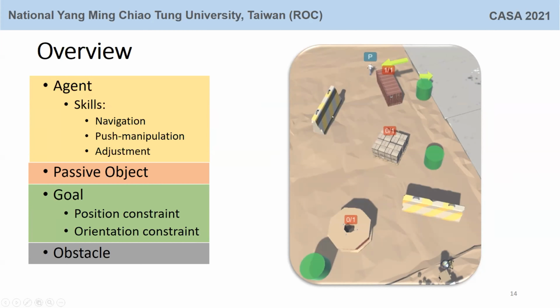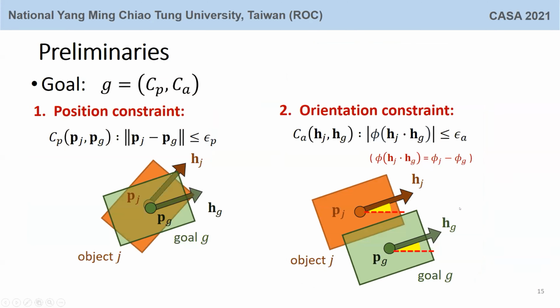Also, some obstacles are put in the environment, so the agent needs to avoid them. Each goal has two constraints, which are position and orientation constraints. When the two constraints are satisfied for the passive object, the goal is finished.